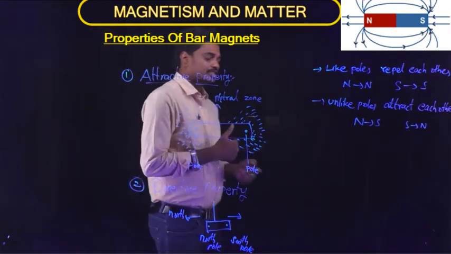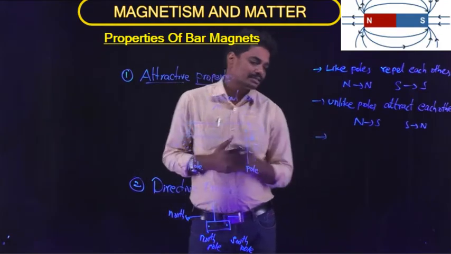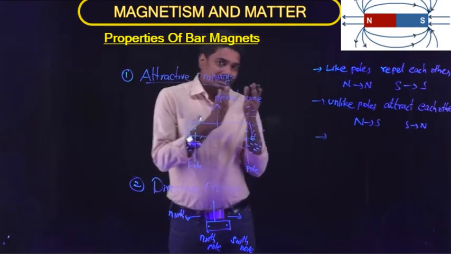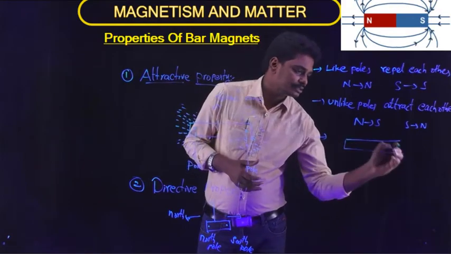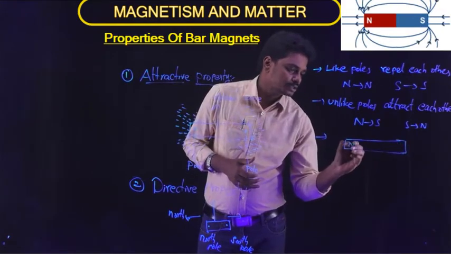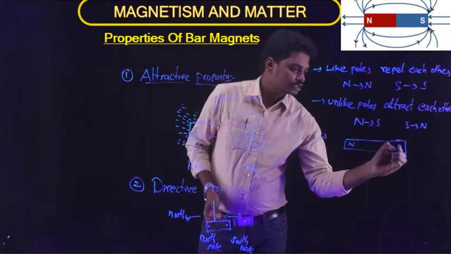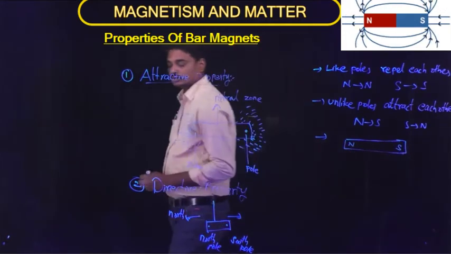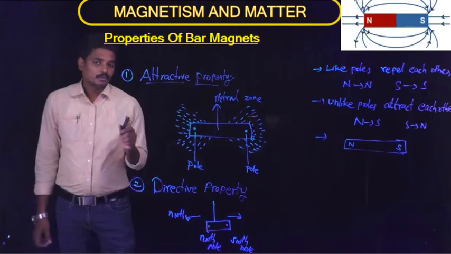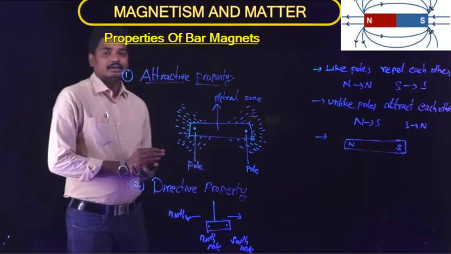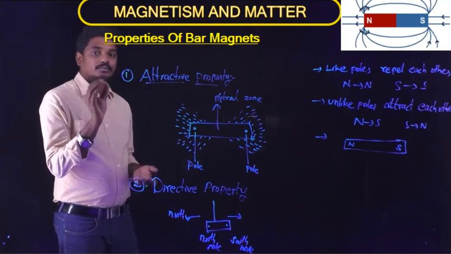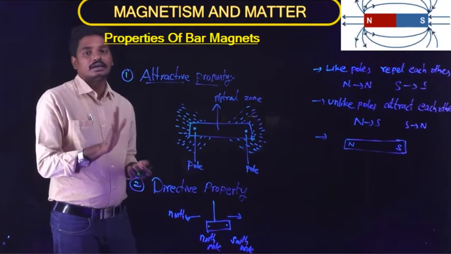Okay. The next law of the magnet is the basic law. If we cut the bar magnet, consider a bar magnet like this, which has two poles, as we came to know from the directive property. One is the north pole and another is the south pole. Remember one thing, these poles are located near the end of the magnet but not at the end of the magnet.